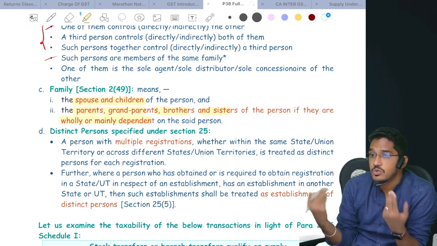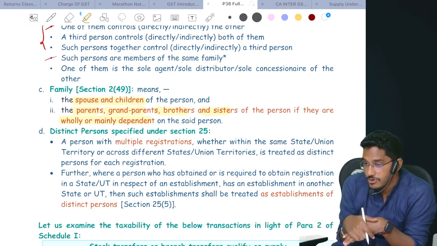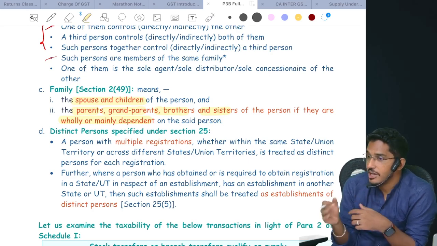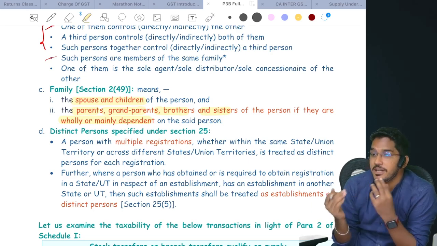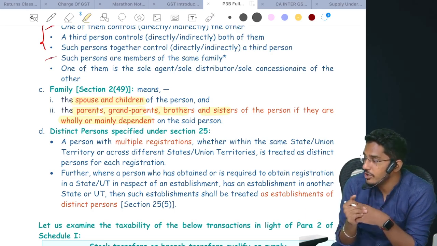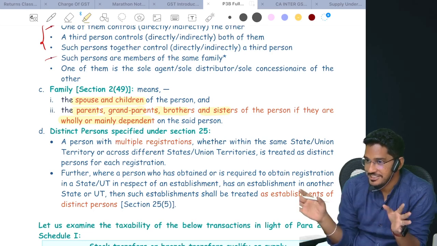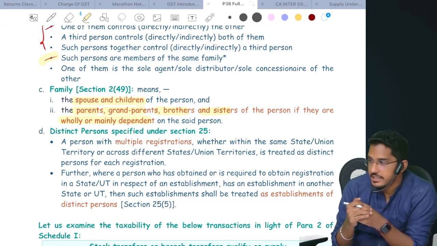So if I give some goods to him without any consideration, that would be treated like this: I file a GST return for my father as a normal client. My father will not pay me money, I can't ask either, but still the government will say you have to pay the GST. Sorry, no, that is assuming my father is dependent on me. If my father is not dependent on me, it will not be considered as supply of service. Clear? Right. So even members of the same family will be considered as related.